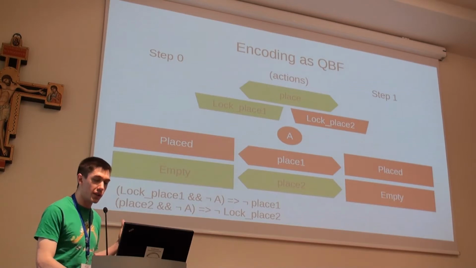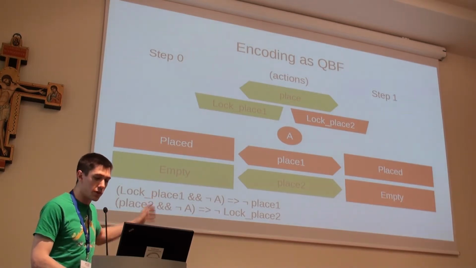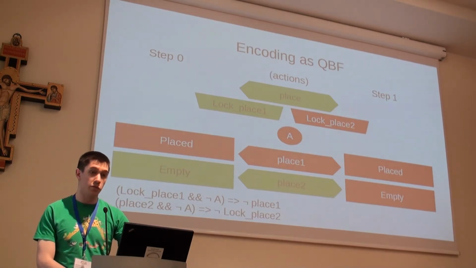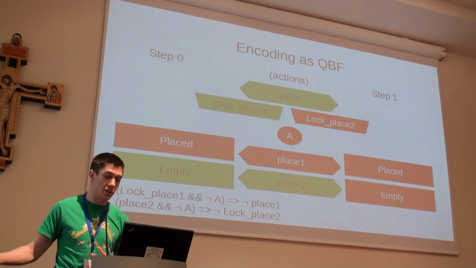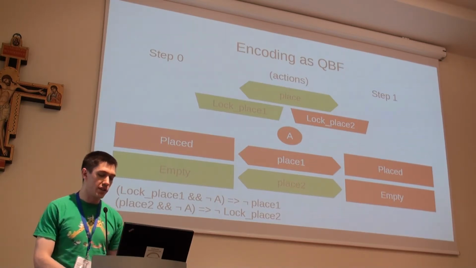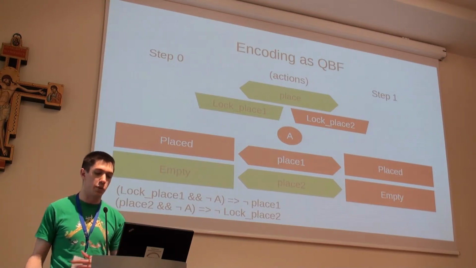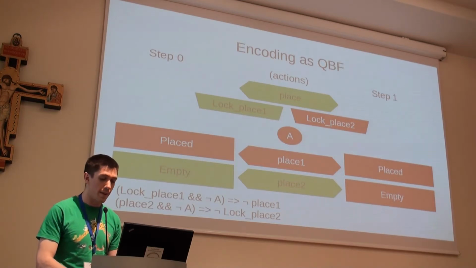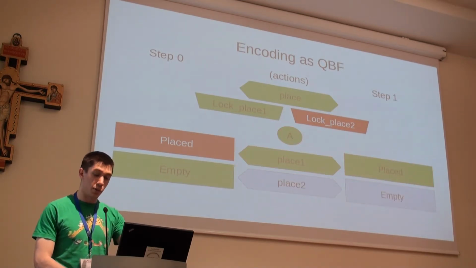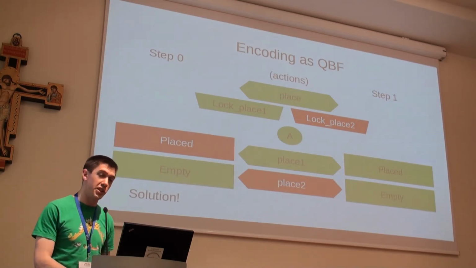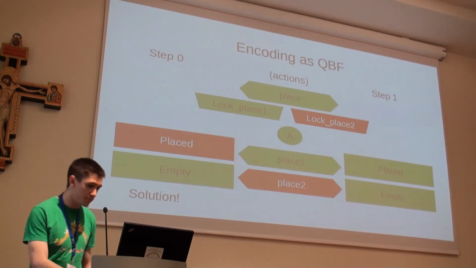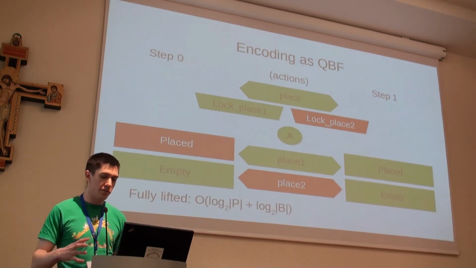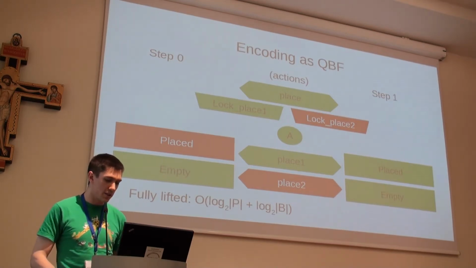Now we look at the second pigeon and the second box, since now the universal variable is false. And since the lock on place 1 is different from the universal variable, we know we cannot place the second pigeon. And we decide to place the pigeon into the second box this time, which means that box is now no longer empty, and its lock has been forced to be equal to the universal variable. Looking back at the other side, because of that, we can't place the first pigeon into the second box as well as the first box. Okay, so this fully lifted, we've now logarithmically reduced the size of the formula completely.